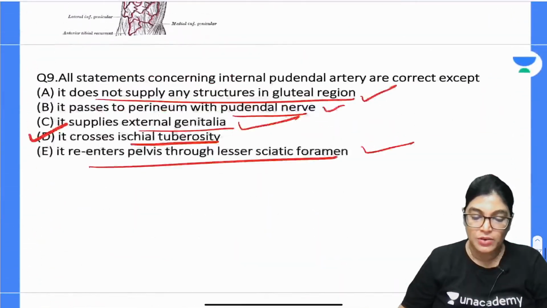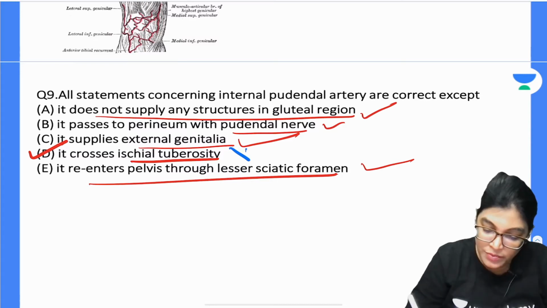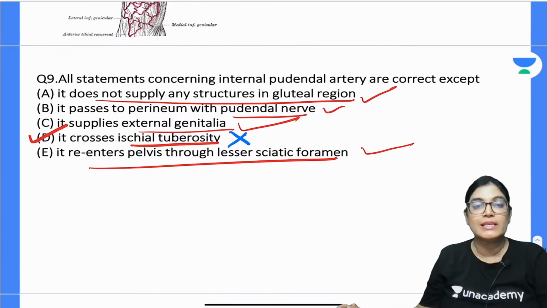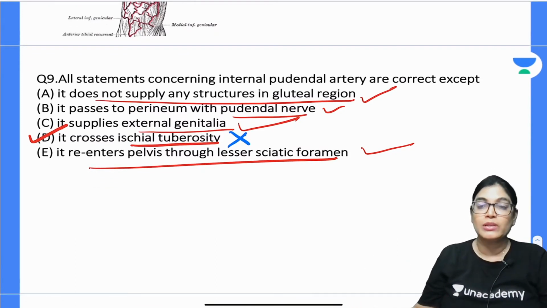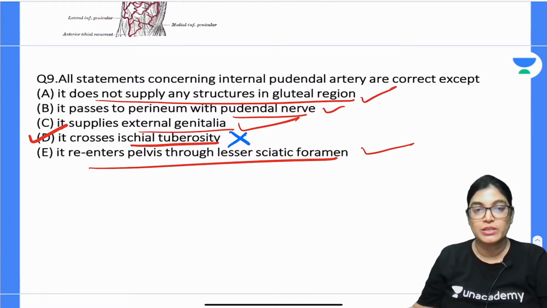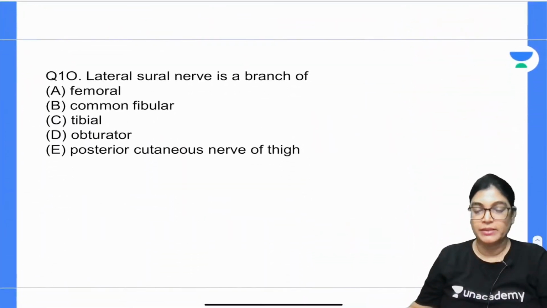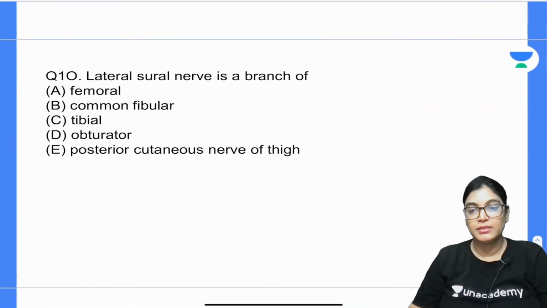So, we have done with question number 9 and we have seen the correct answer. In any of the course we have not seen that it is crossing the ischial tuberosity. It is passing through the dorsal aspect. It is traversing through the dorsal aspect of the ischial spine, but not through the ischial tuberosity. Let us move on to the next, that is question number 10.